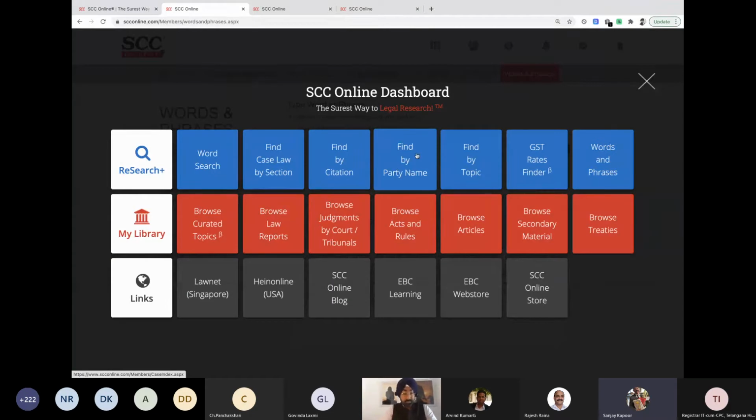Find by Golaknath, party name. Yes. Do you have any other party name or just Golaknath? You have just Golaknath with you. I think I can remember only Golaknath. I don't have the full name in my memory, so I have only one party name.